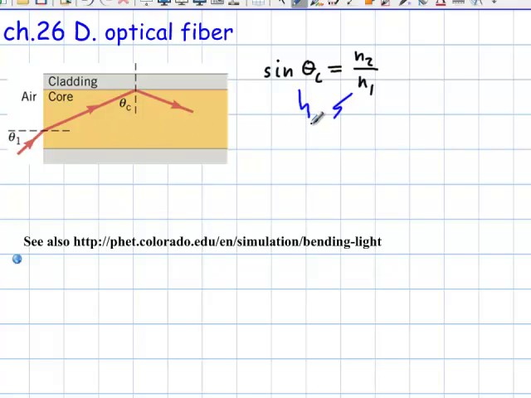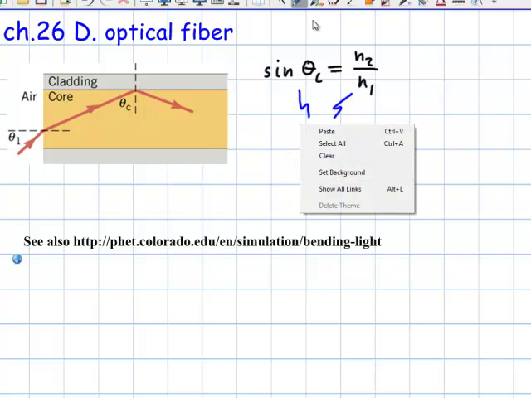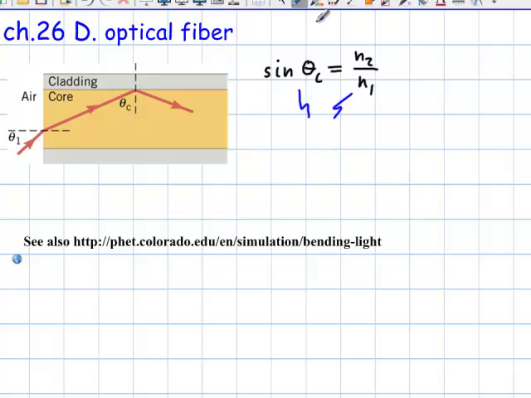In this case, that would be the crown glass. Hold on. Oh, I'm sorry. The flint glass is the inner one. There you go. Which makes sense because it has to have the higher index of refraction. And this one here goes with the crown glass.